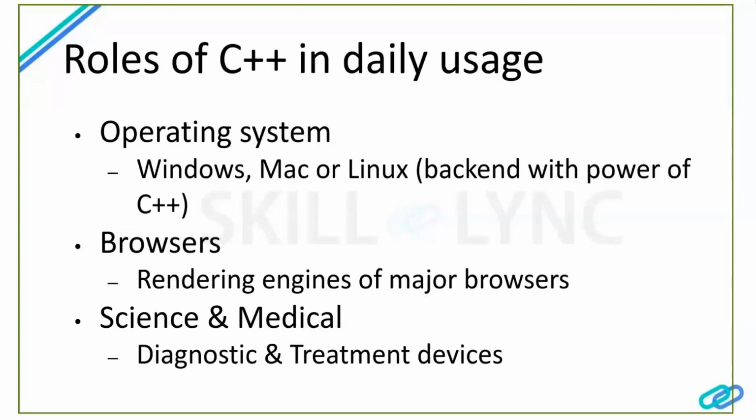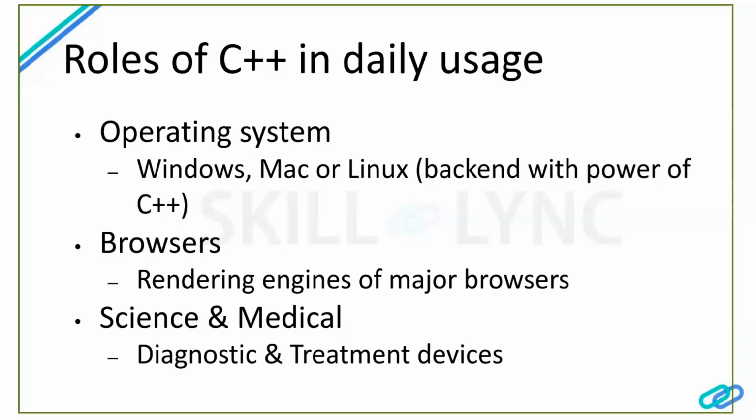The most advanced one is science and medical. It is an emerging, ever-growing technology. IoT plays a big part in these industries. As we see earlier, IoT has been powered one way or the other using C++. A traditional example: when we go into medical or diagnostic centers, we see a lot of devices like ECG, scan, X-ray, and therapeutic devices, which are all powered by C++.